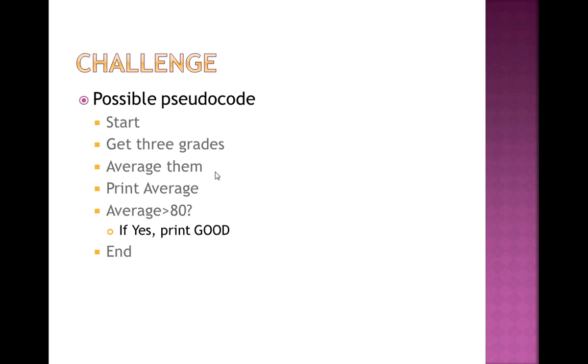For example, I have to take 3 grades, that is 10, 20, 30. So the addition of these 3 grades is 10 plus 20, 30, 30 plus 30, 60, and if I divide by 3, 60 by 3 is 20. So find the average, that is 20, then print the average, that is printing the value 20. Next line says, if the average is greater than 80, if yes, print good, then end the process. So this is the pseudocode for the average of 3 grades.